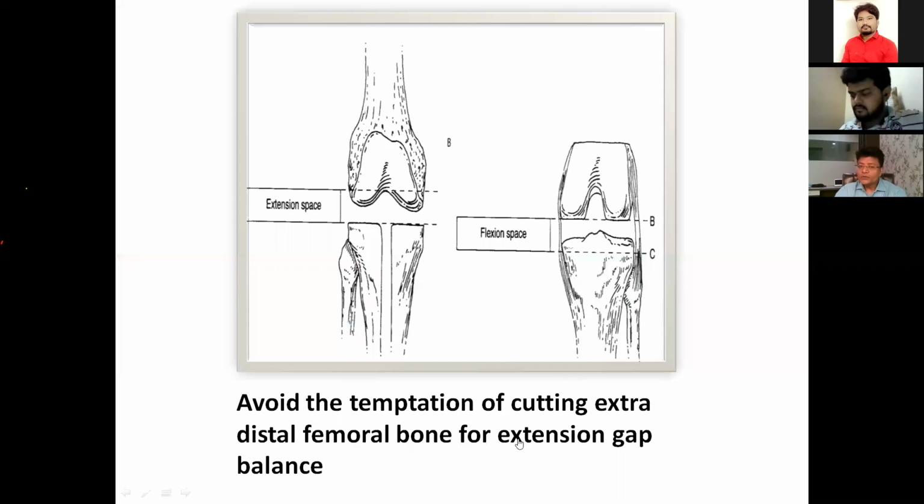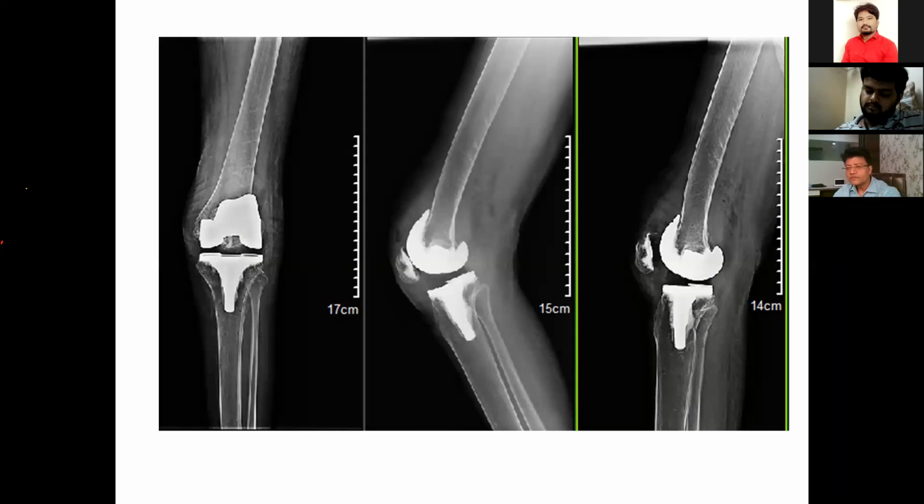As I told you, I always avoid cutting extra distal femoral bone to balance the extension, because whenever there is a fixed flexion deformity, the flexion is loose. But when I put the patient in knee extension, it is always tight. So I always try to balance the knee by releasing the posterior capsule and sacrificing the PCL rather than cutting the extra distal femur.